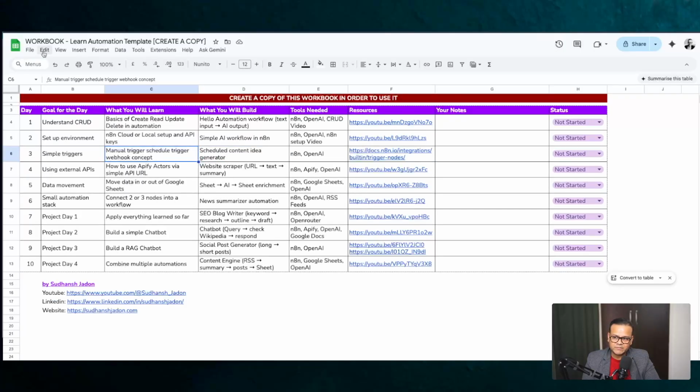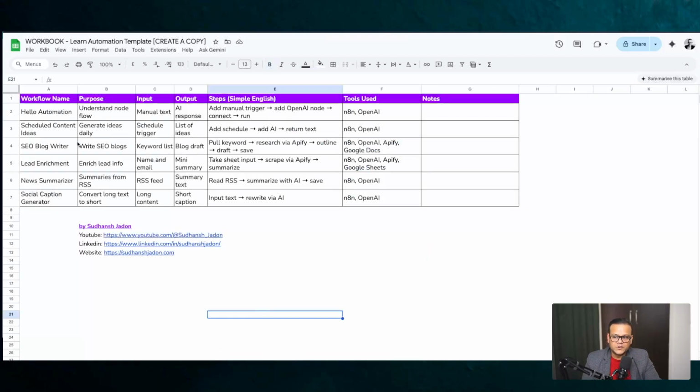In this template, you can create a duplicate by clicking on File, Make a copy, because otherwise it'll be read-only. After that, you have a goal for the day. You have 10 days and whatever you have to do on that particular day. When you're stuck, I have also put links to my YouTube videos, so you can click on these links and watch that video whenever you're feeling stuck. You change your status to not started, started, or in progress.